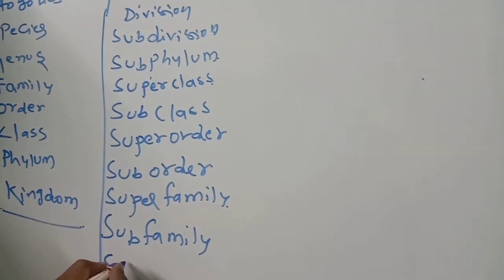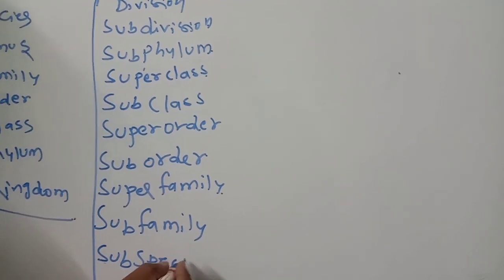Then subspecies. Like this, some are there.